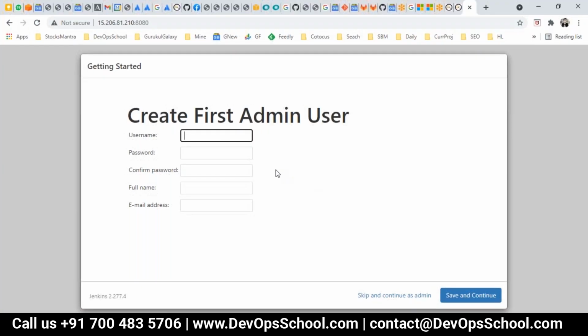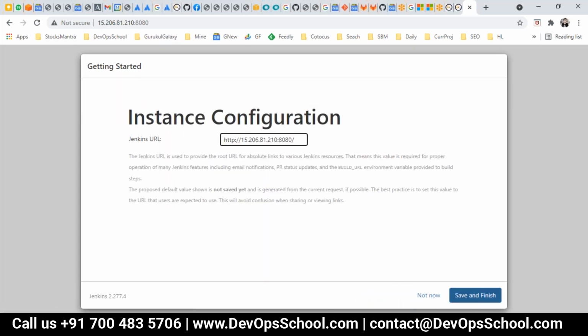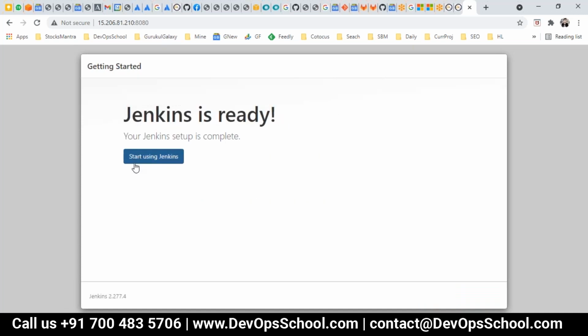Okay. So guys, this is almost installed now. Now let's get it. So the username, I'll put Rajesh, password Rajesh123, confirm password 123, username Kumar, and email address rajeshdevops.school.com. So this installation is ready. So now everyone will be using these installations only for today's session for Jenkins.